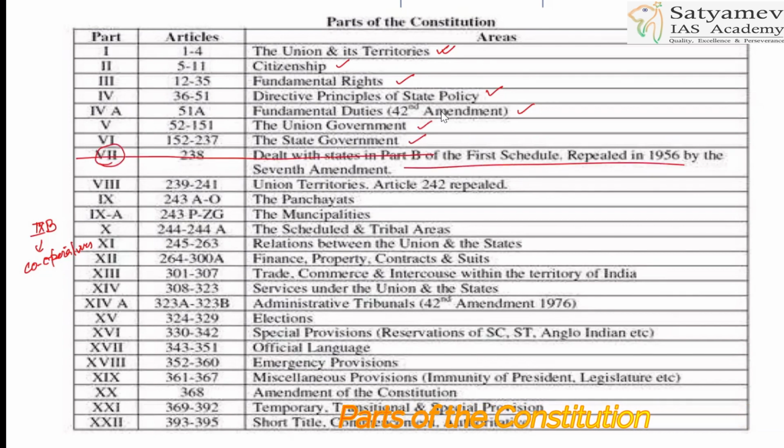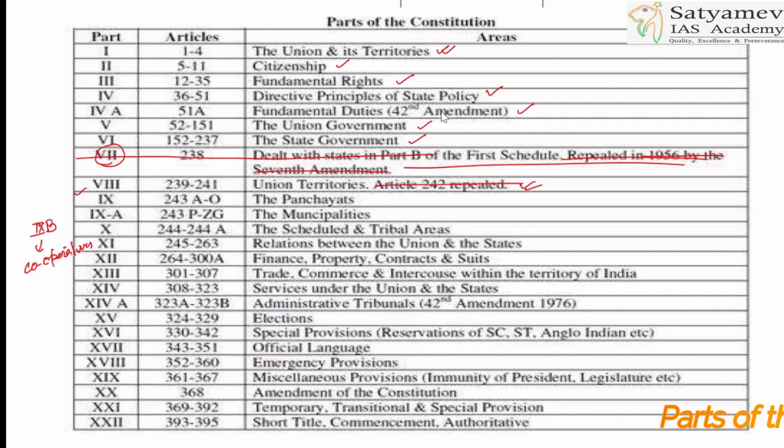So in the first schedule there were different lists which were present earlier. With respect to those lists, when the State Reorganization Commission came up, through the State Reorganization Commission, those were abolished, repealed in 1956 only through the 7th Amendment Act. All right. And Part 8 will be Union territories. Under this also Article 242, which was earlier present, is repealed now.